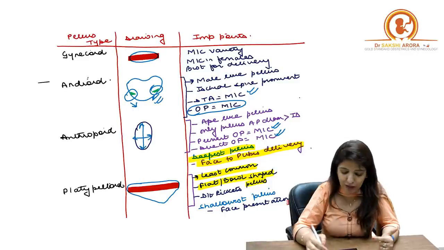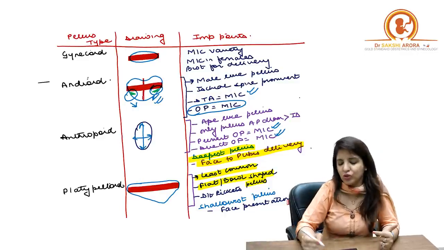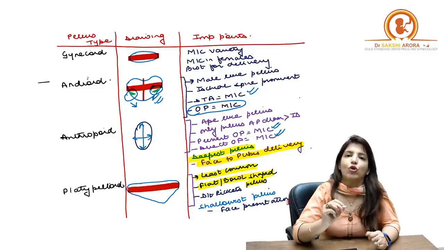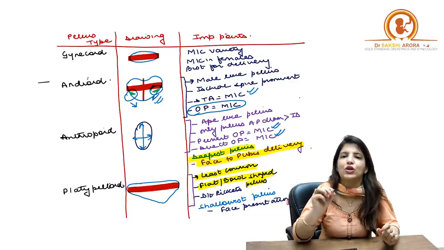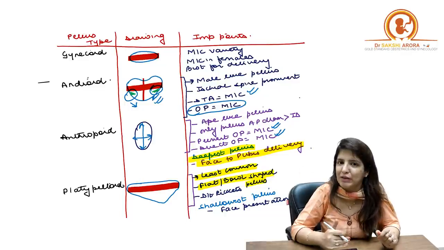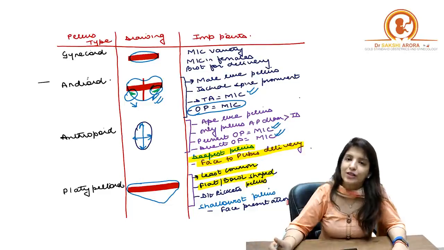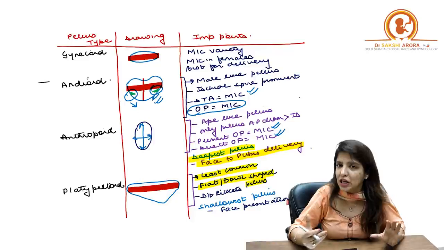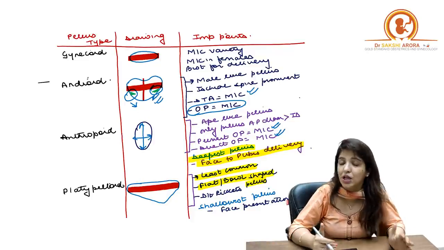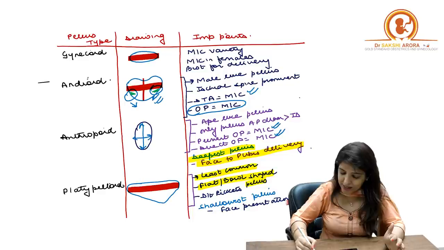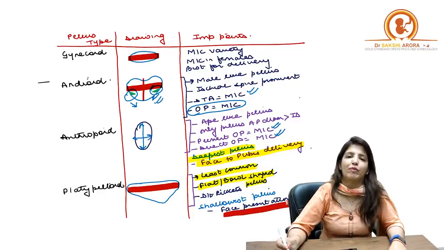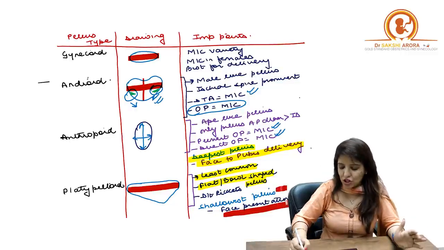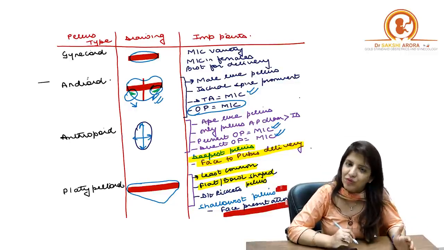Similarly, in android pelvis also the transverse diameter is more than AP diameter, but it is not much more. So specifically, if your question asks you in which pelvis is transverse diameter much more than AP diameter, it has to be a platypelloid pelvis. If they ask you that face presentation is most common in, or brow presentation is most common in, or transverse lie is most common in which kind of pelvis, then it is the platypelloid pelvis. Platypelloid pelvis is the shallowest kind of pelvis also.